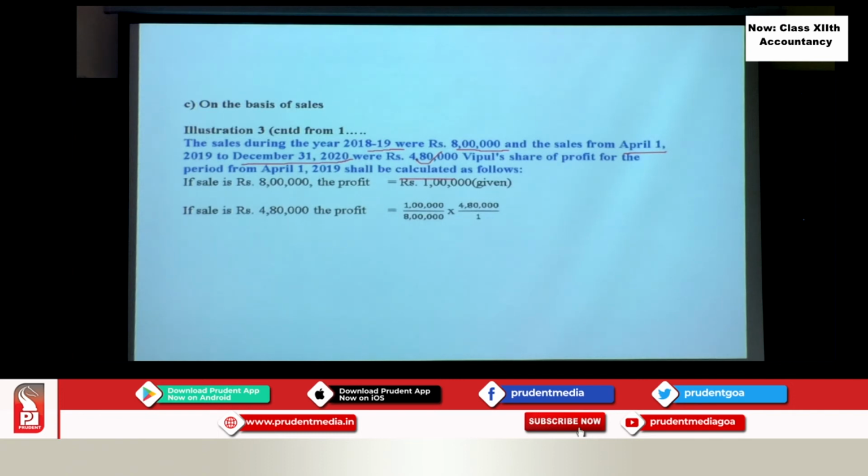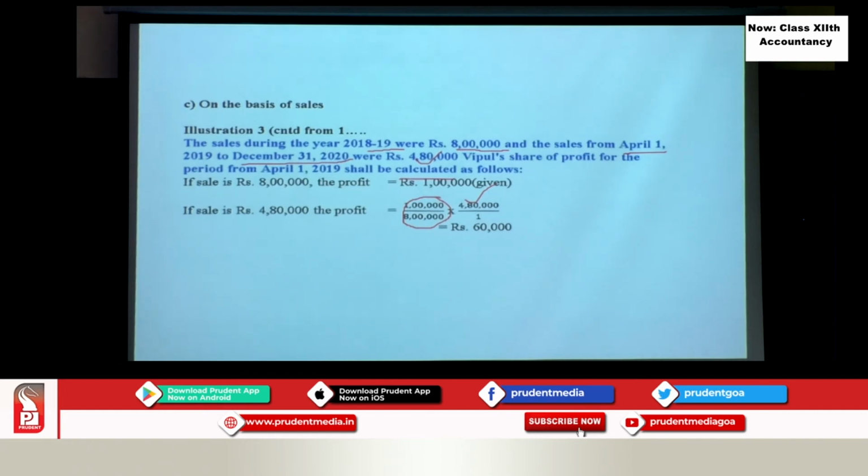Of how much? 4,80,000. Is that clear? So, 1 lakh upon 8 lakhs, multiply it with 4,80,000. I have just shown the denominator as 1, it is actually 4,80,000. So, out of 4,80,000, 1/8, if you calculate, the answer you get is rupees 60,000. Okay, 60,000 is the answer. What is this now? This is the profit for that intervening period, of the firm, not of Vipul.